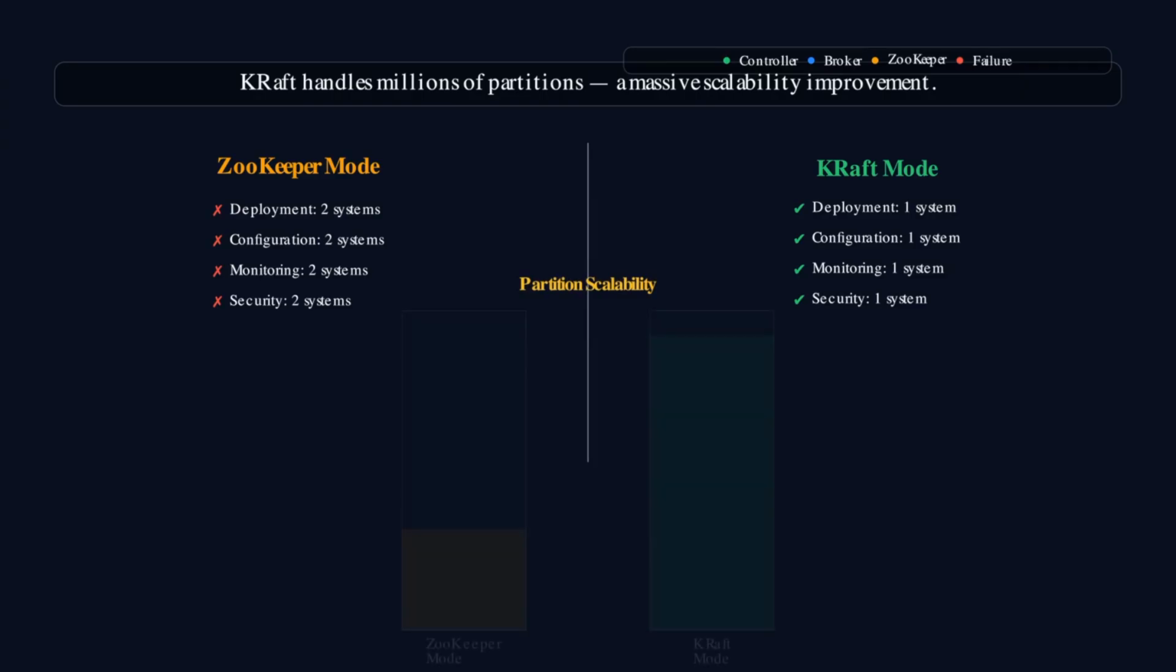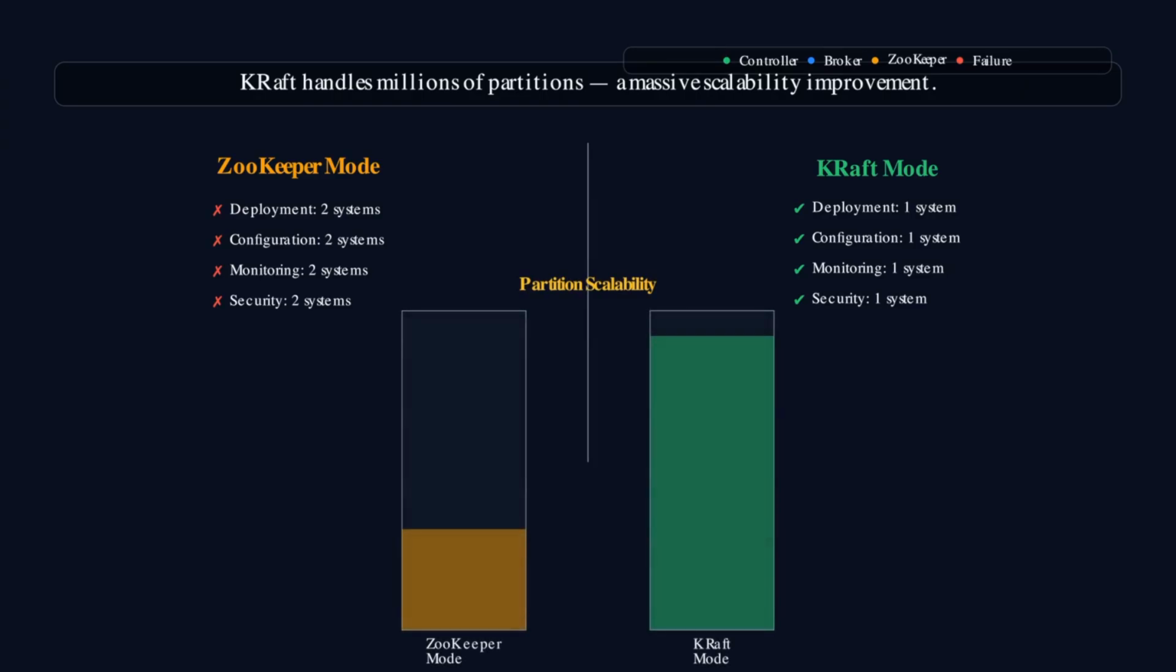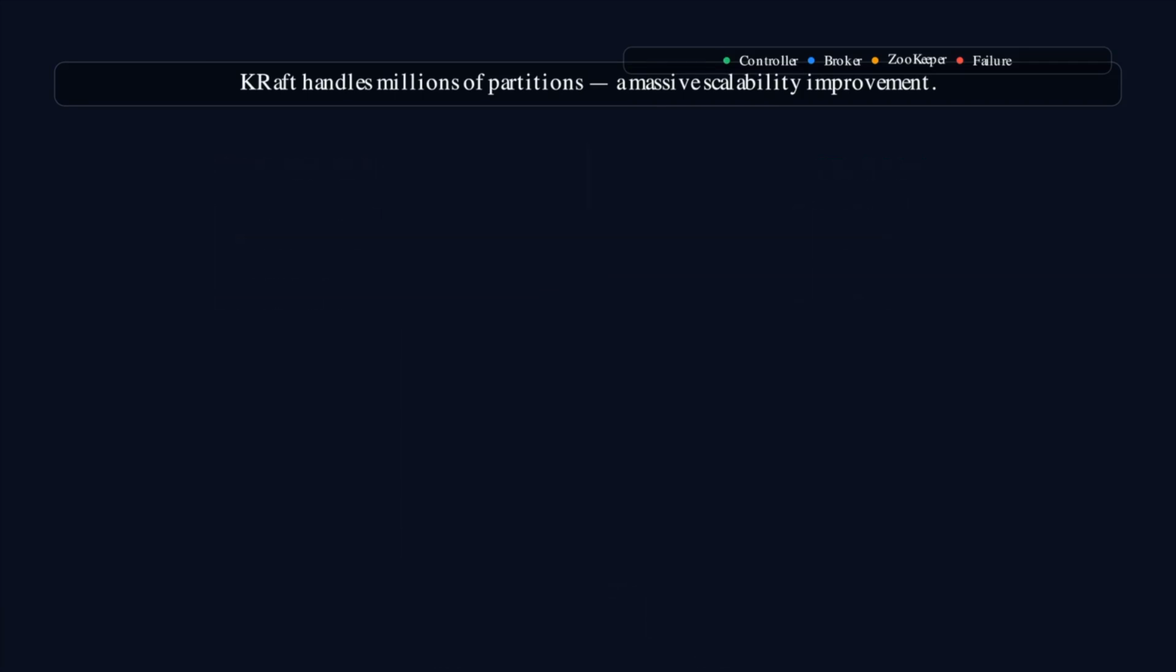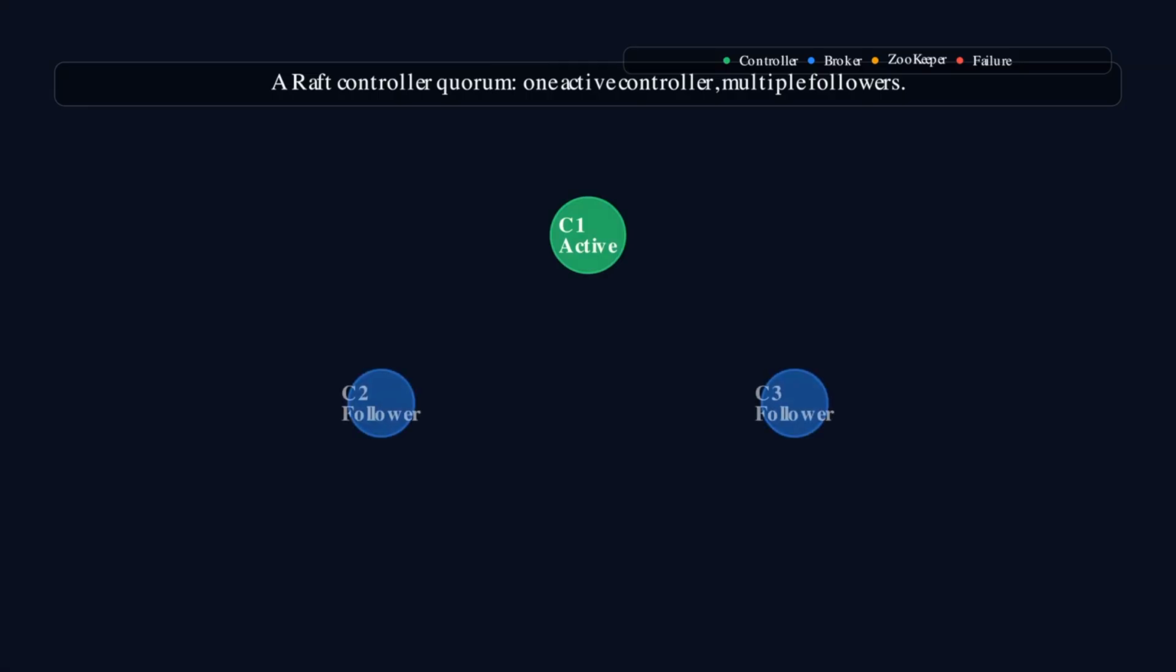KRaft also brings significant improvements in efficiency and scalability. The internal metadata log can handle far more partitions and metadata changes than ZooKeeper ever could. In practice, KRaft mode supports millions of partitions per cluster, an order of magnitude improvement. Controller failover is also faster because the metadata is already replicated among the controllers locally, with no external system in the critical path.